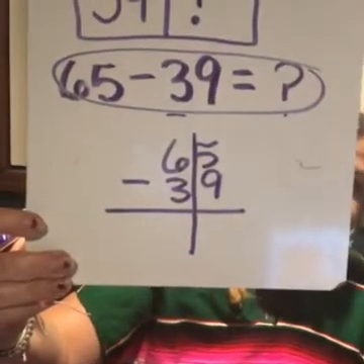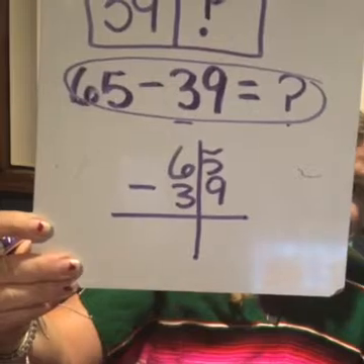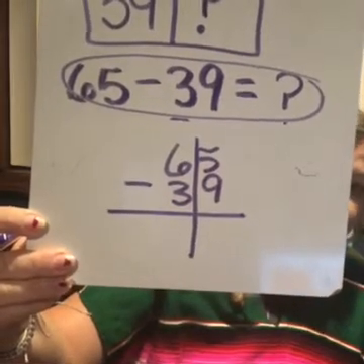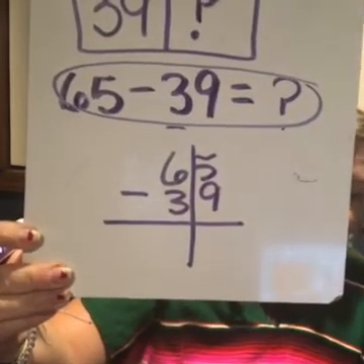So my favorite way to subtract 2-digit numbers is to stack them up. That seems to be my favorite way. But remember, we could also use place value blocks, or we could break apart numbers. We could use an open number line. I know some of you are really good at that. So I'm going to start with 65 minus 39. Once again, when we subtract, we have to start with the whole. So if I had 39, I could not take away 65. Because if you go to the store with $39, you can't spend 65.